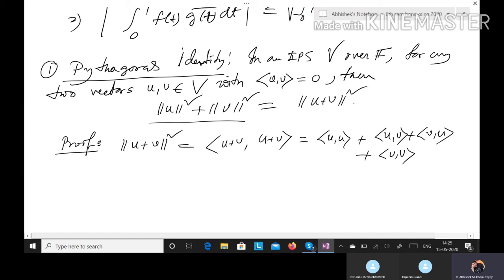Now our condition is that the inner product of u and v is 0. So this and this will be 0. So we will get, at last, the inner product uu plus the inner product vv, that is norm u square plus norm v square. So this proves the identity.